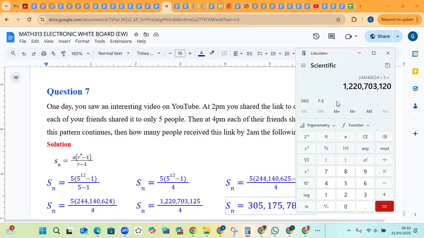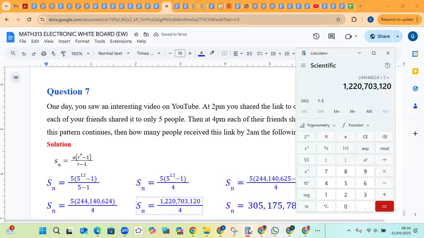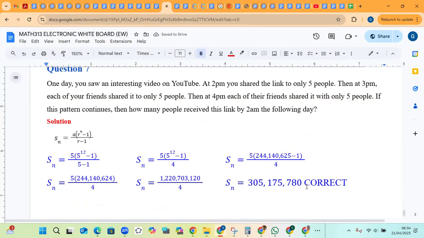When I multiplied by 5, I substituted a 0 at the end here because I was squaring that decimal. I don't have a decimal. Remember, we're talking about the total number of people, so you must get a whole number. And then this number divided by 4, right? 305 million people. So that should be the correct answer for number 7.